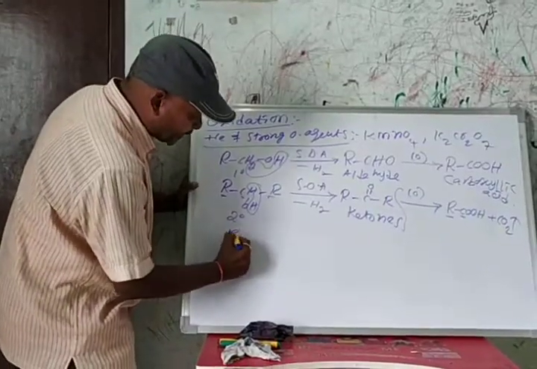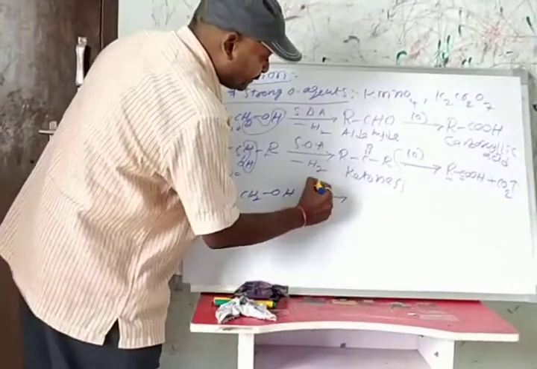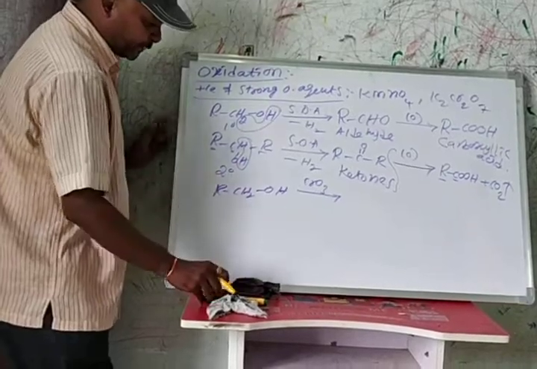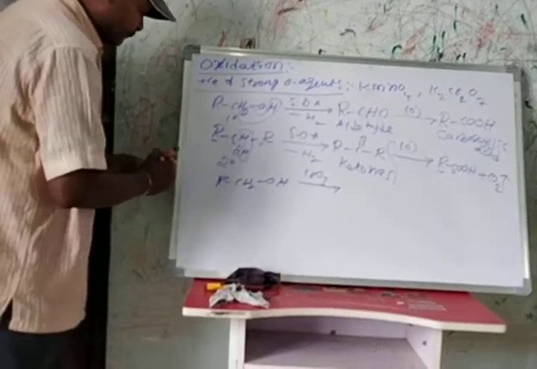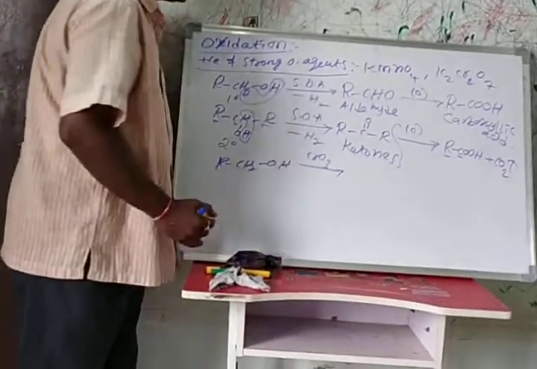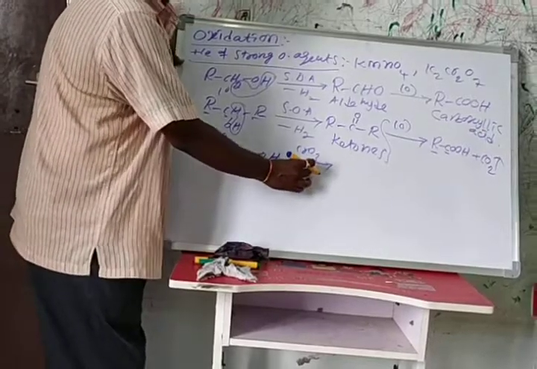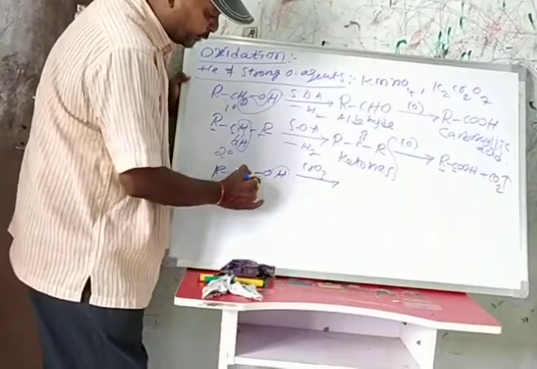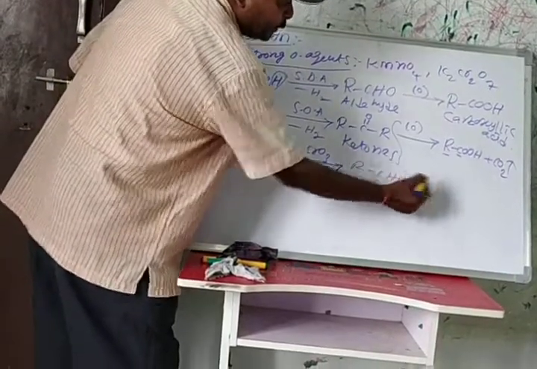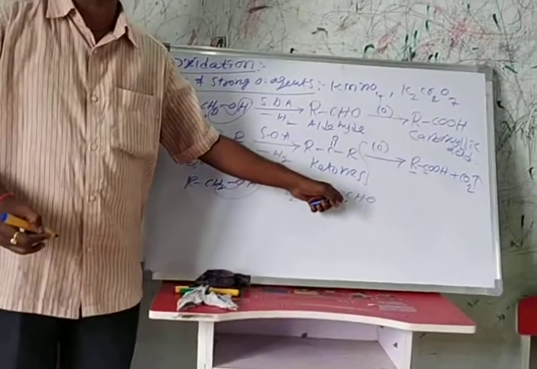Suppose, for example, you take a primary alcohol in the presence of chromium trioxide, CrO3. It is a mild oxidizing agent. Chromium trioxide and PCC, we will see in continuation. Chromium trioxide is a mild oxidizing agent. It loses only hydrogen and forms aldehydes. No further oxidation. In the presence of chromium trioxide it forms aldehyde, no further oxidation.